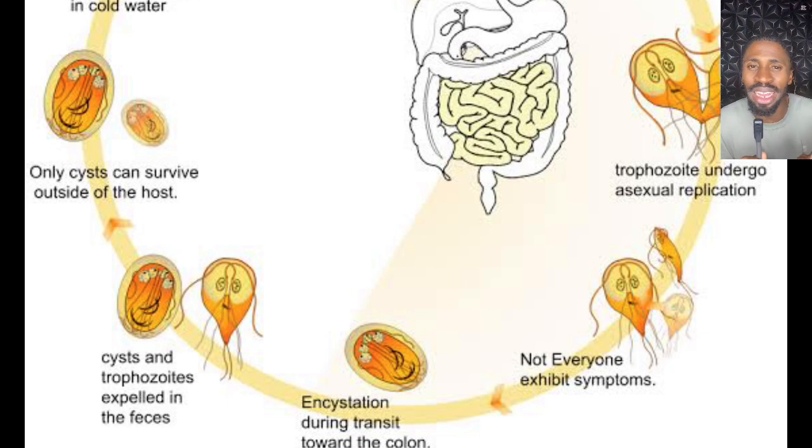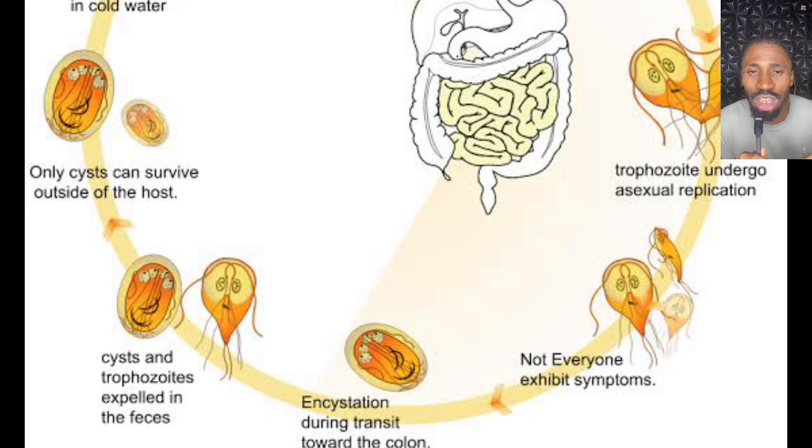Remember that absorption occurs in the small intestine. So when there's structural damage to the villi of the small intestine, because part of the clinical correlation here is villi atrophy, the villi can be what? Damaged. The cells of the villi can be damaged. When the cells of the villi are damaged, absorption will be hindered. That is one of the pathogenesis here, what? Malabsorption. Absorption will be hindered because the trophozoite latches on the wall of the small intestine and produces so many trophozoites that they disarrange and destroy the structural integrity of the intestinal mucosa.